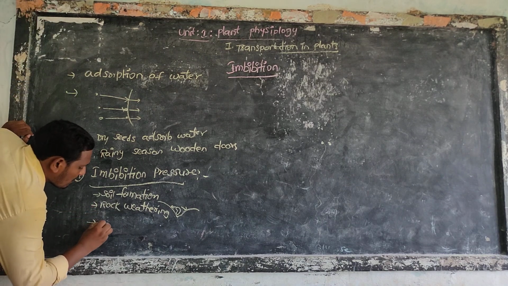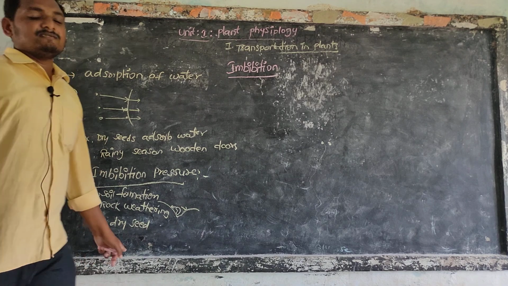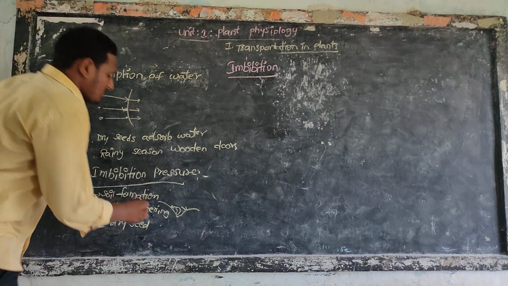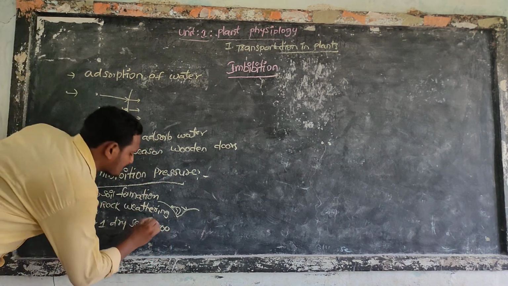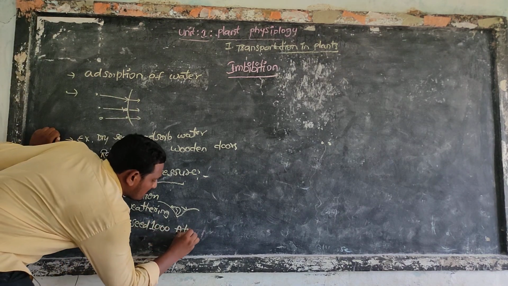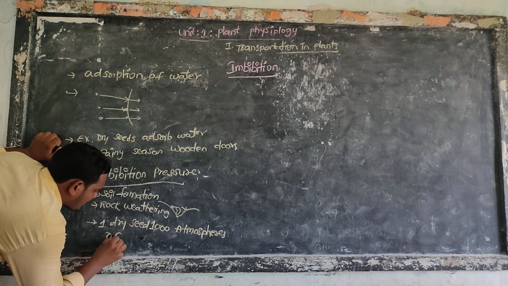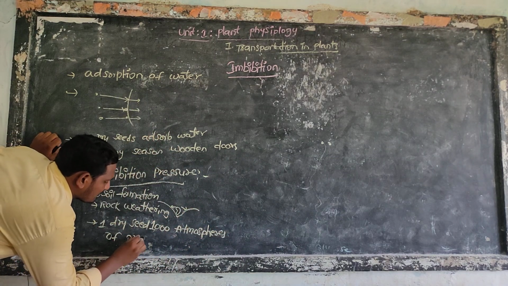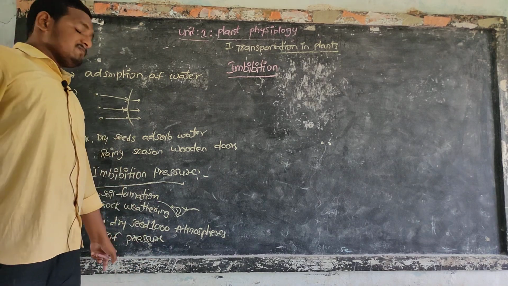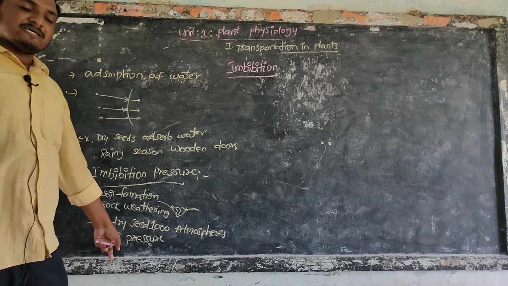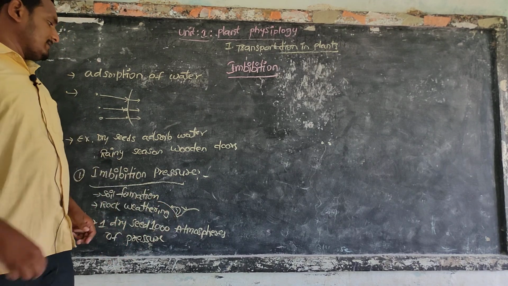Here one dry seed generates 1000 atmospheres of pressure. So one dry seed generates 1000 atmospheres of pressure. Due to this reason, rocks are broken down for the formation of soil.